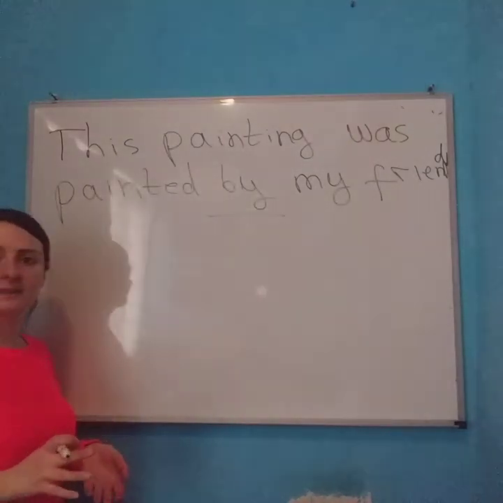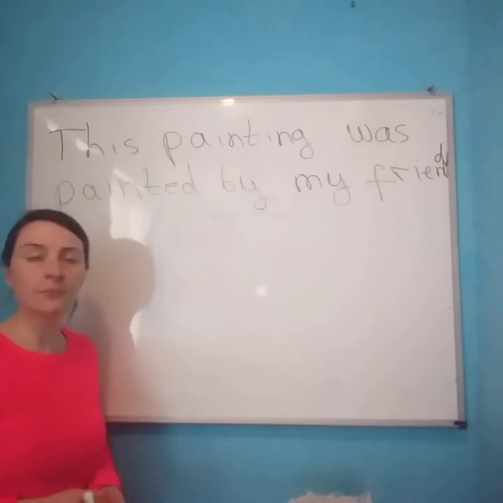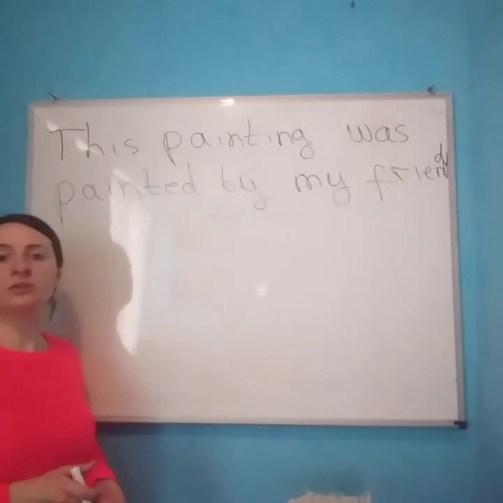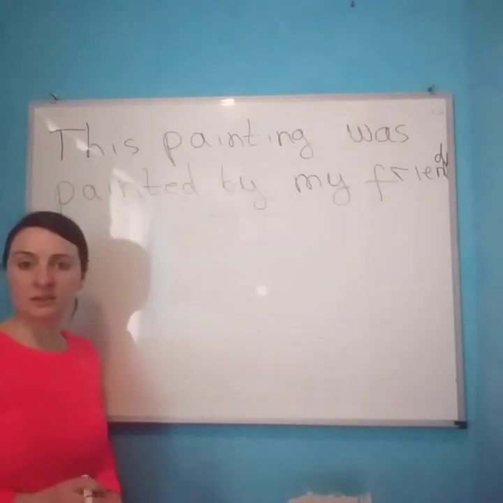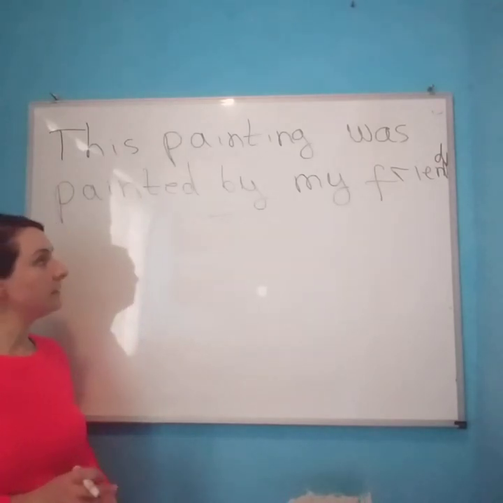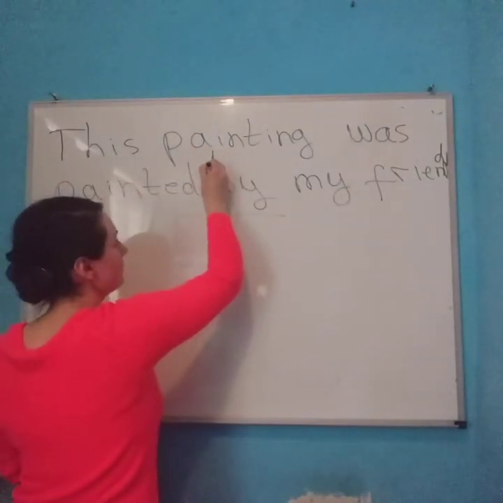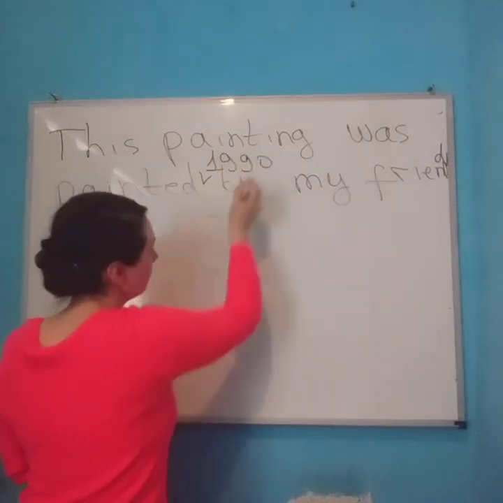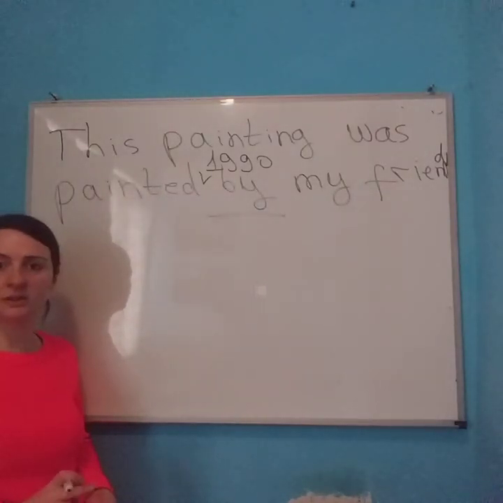I say that something happened, the painting was painted, and I also say who did it. My friend did it, but we are not interested in who did it. What is more important in this sentence is that this painting was painted, for example, in 1990 by my friend. It's important what we are interested in more.